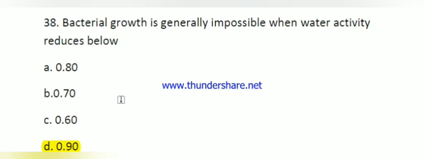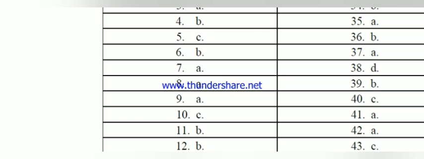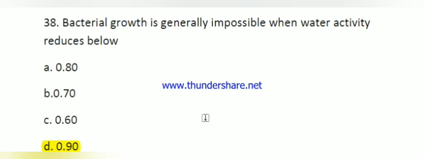If the question asks for mold, then it is less than 0.80. Mold cannot grow when water activity is below 0.80.